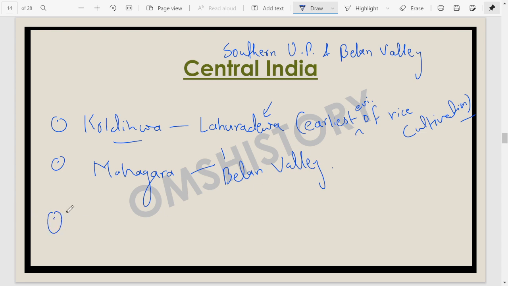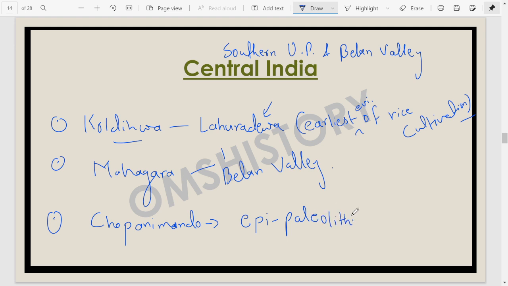Another area from Belan Valley only is Chopani Mando. This Chopani Mando becomes very important for us, because here we find three phases, three sequences. First is Epipaleolithic. Epipaleolithic is that transitionary phase between Paleolithic and Mesolithic.